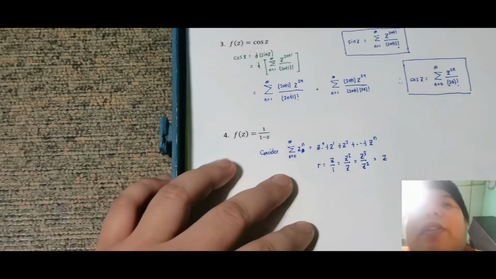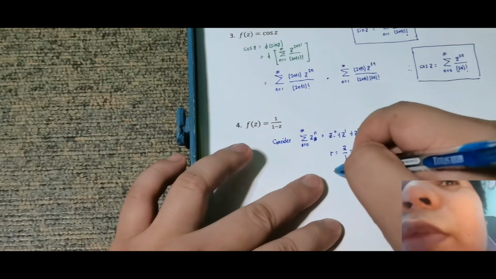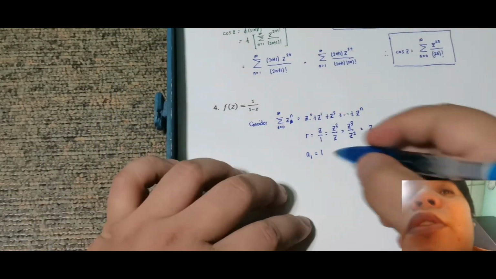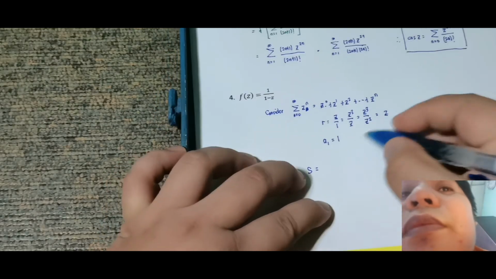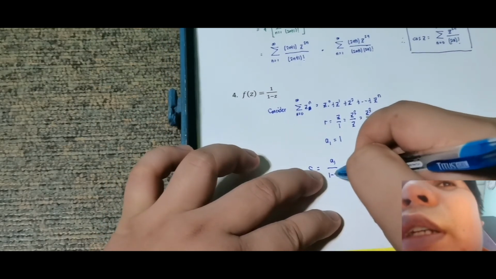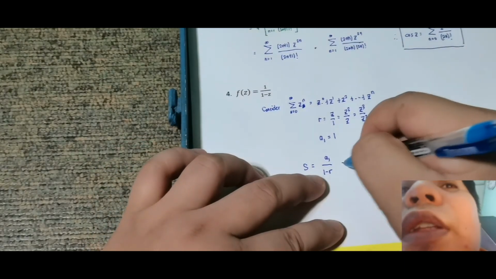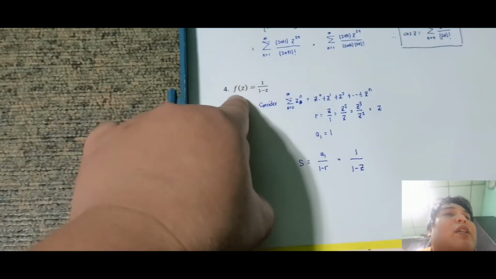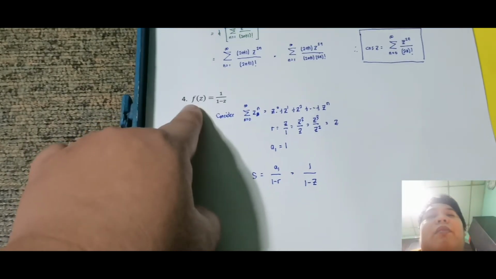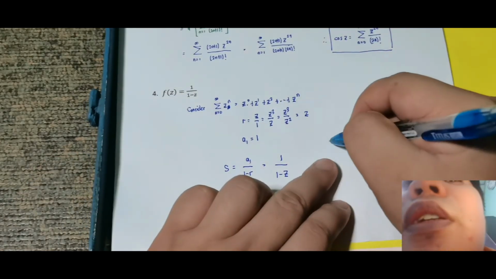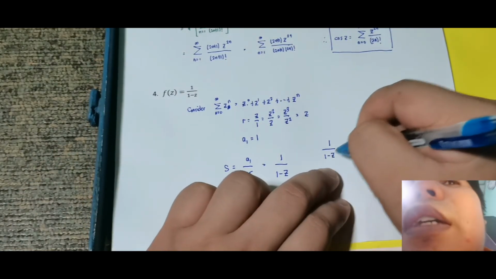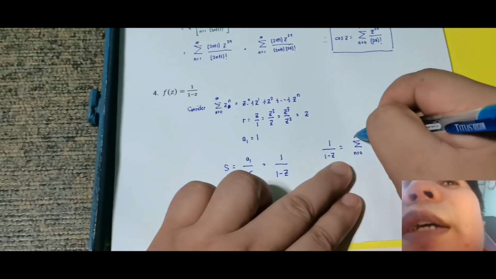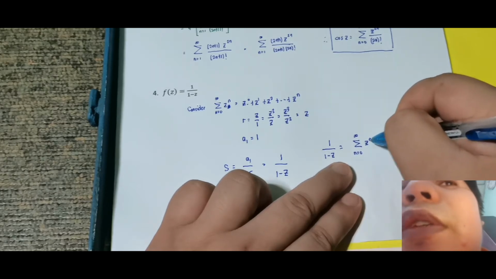Tama. Then, yung kanyang first term, so ano ba yung first term niya? Ang kanyang a sub 1 is 1, kasi z raised to 0. Okay, so ano yung formula ng sum nun? Ang formula ng sum niya is equal to a sub 1 over 1 minus r pag infinite geometric series. So therefore this is equal sa 1 over 1 minus z. So napansin mo, yung sum nila is just equal sa function na yun. So meaning ano yung Maclaurin series representation ng 1 over 1 minus z? Yung Maclaurin series representation ng 1 over 1 minus z is just equal sa summation for n is equal to 0 up to infinity ng z raised to n.